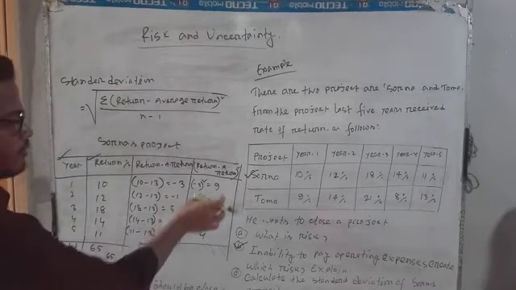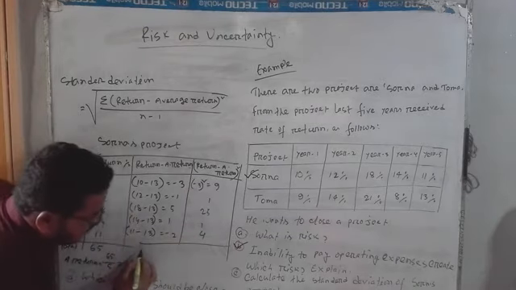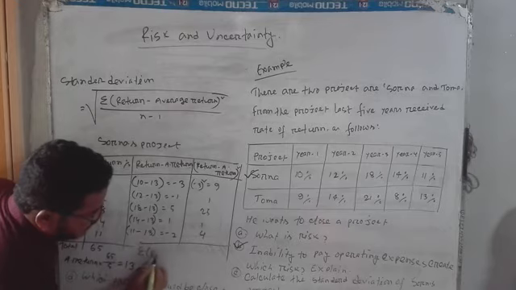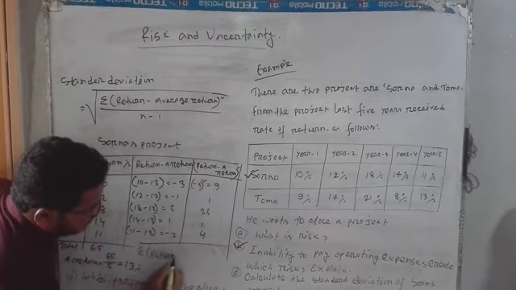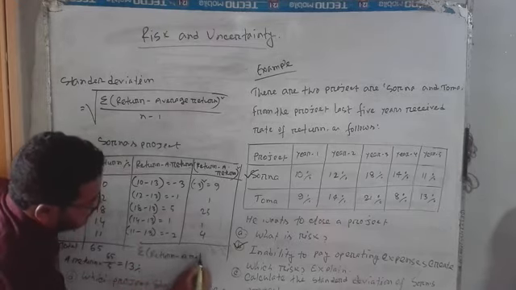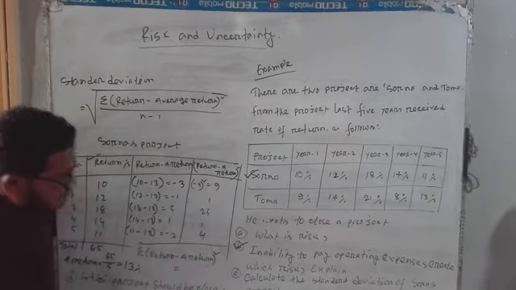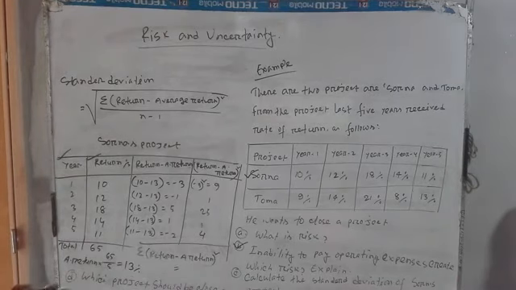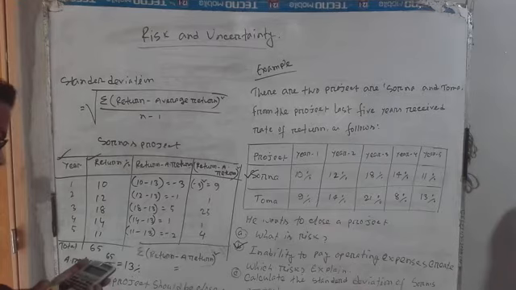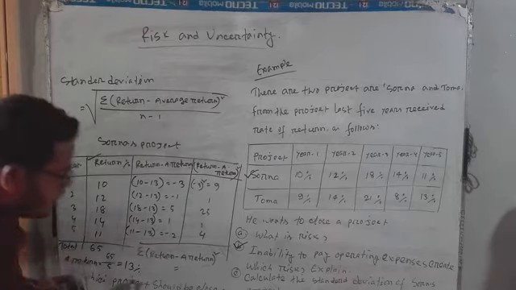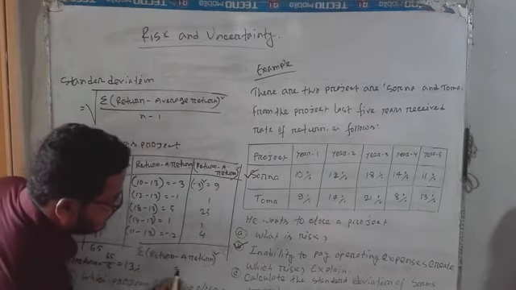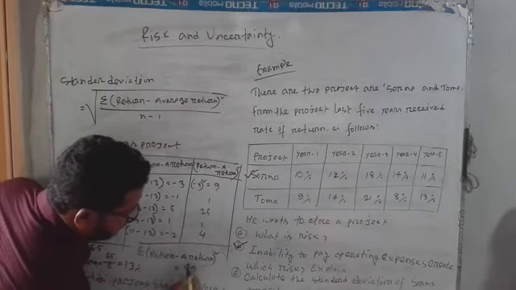So I sum all of the digits here. The summation of return minus average return squared is equal to 9 plus 1 plus 25 plus 1 plus 4, which is 40.